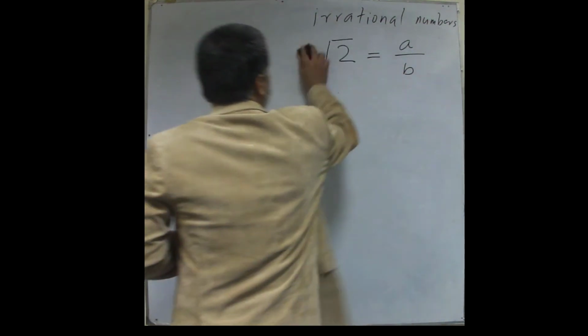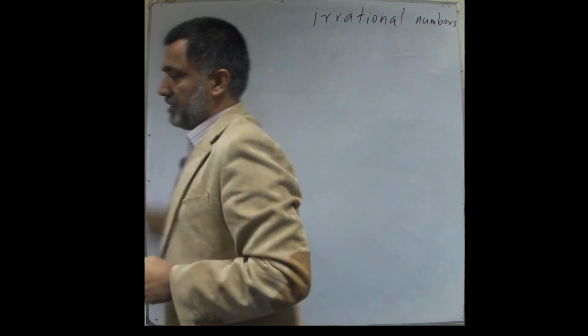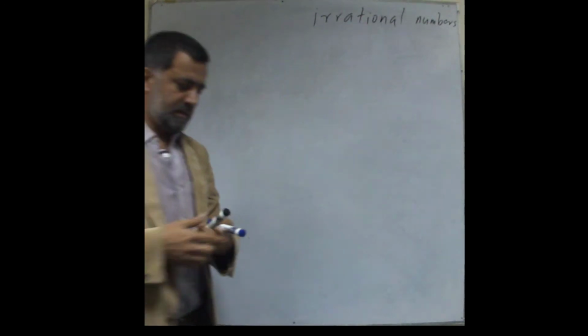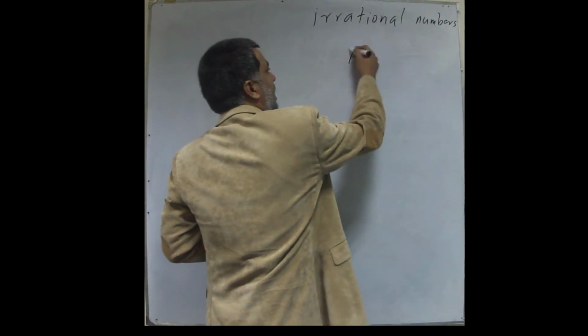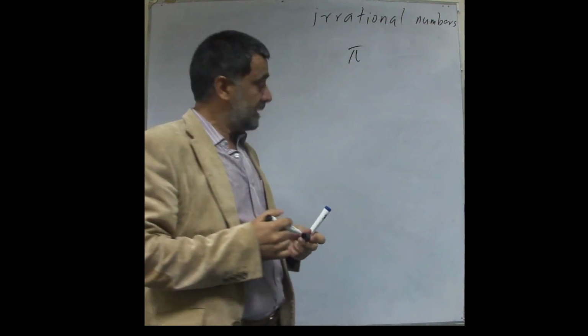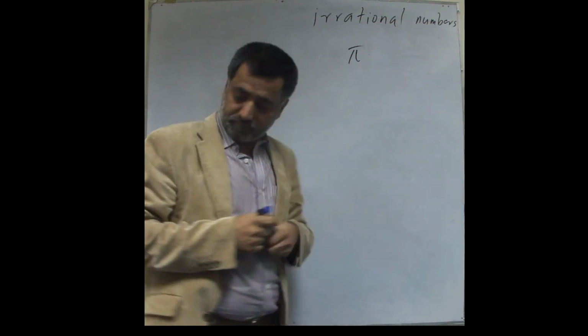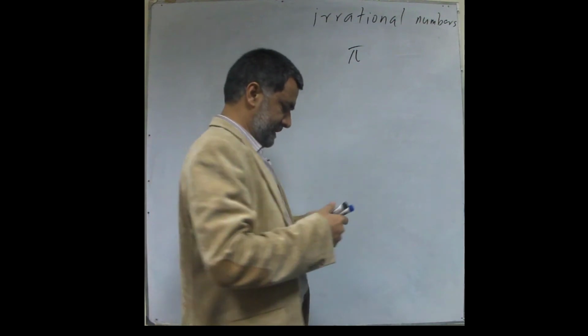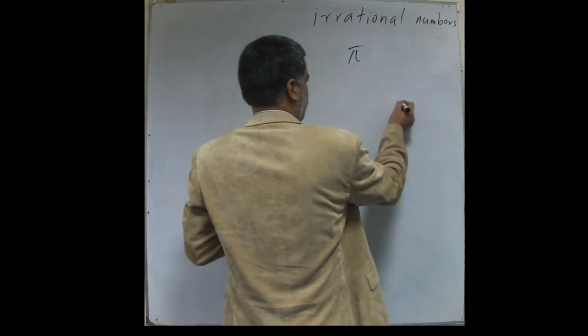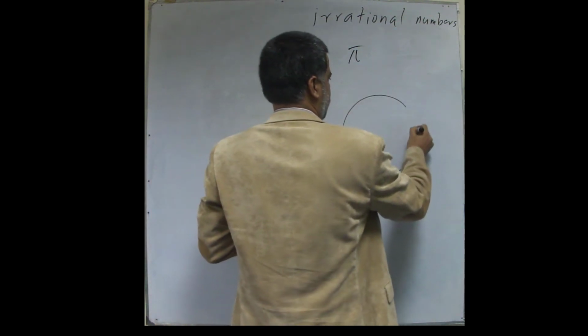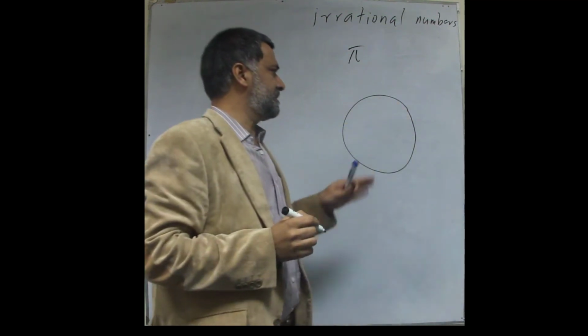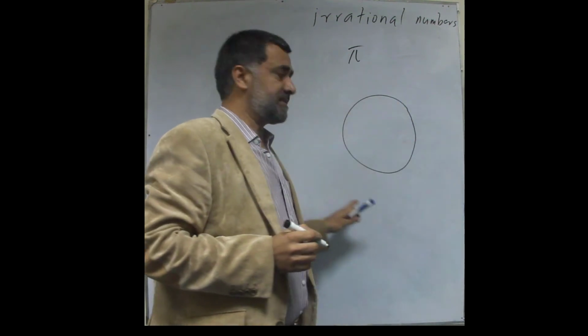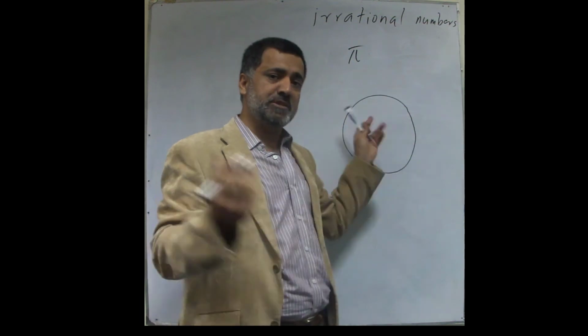So let me now tackle the other popular example, pi. Why is pi irrational? Pi has two meanings. It's either the circumference of a circle divided by the diameter, that's one way.